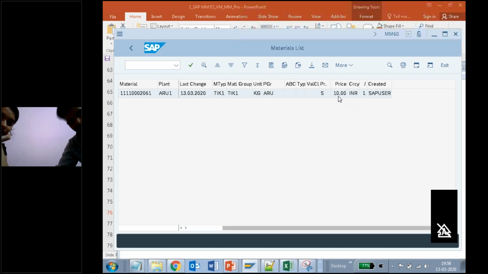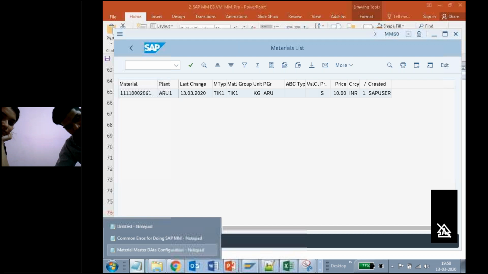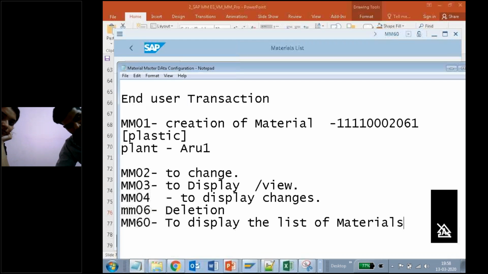The price I gave is S, the standard price. Whatever we provided is shown here. Is it done? Yes, sir. The material should be created, meaning configured as well as for the end user. Any doubts? No, sir.